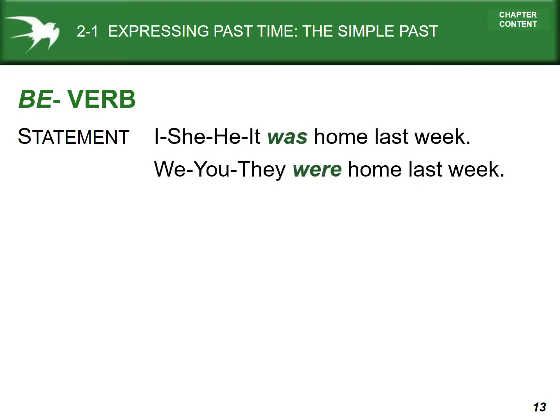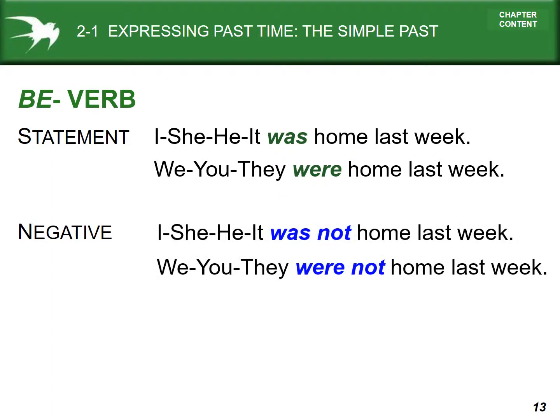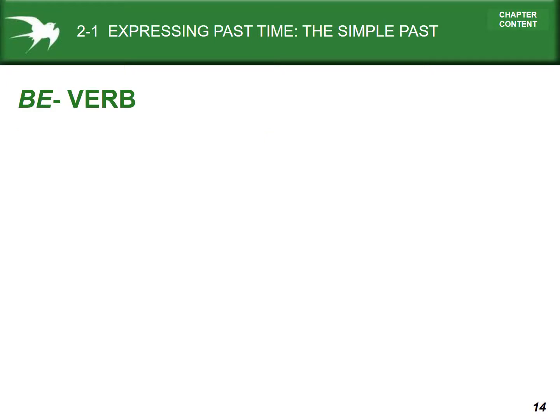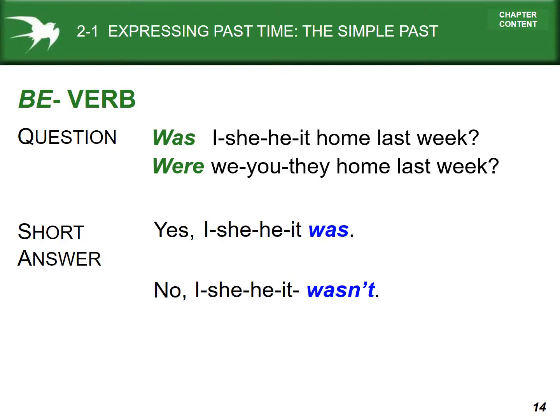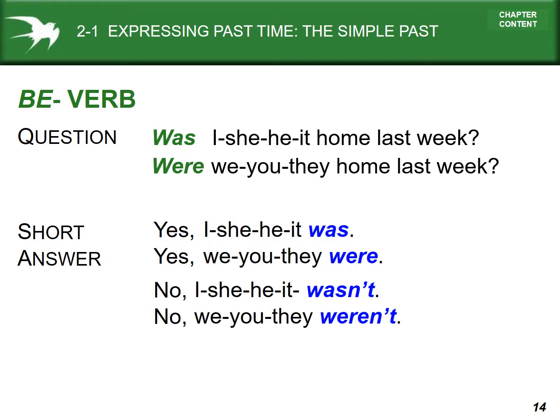The be verb, the statement is I, or he, she, or it was home last week. We, you, or they were home last week. The negative was not or were not, and those have contraction forms, wasn't and weren't. And the question form, you put the verb first. Was she home last week? Were they home last week? And the short answer, yes, he was, or yes, I was. No, he, she, it wasn't. Yes, we were, or no, we weren't.